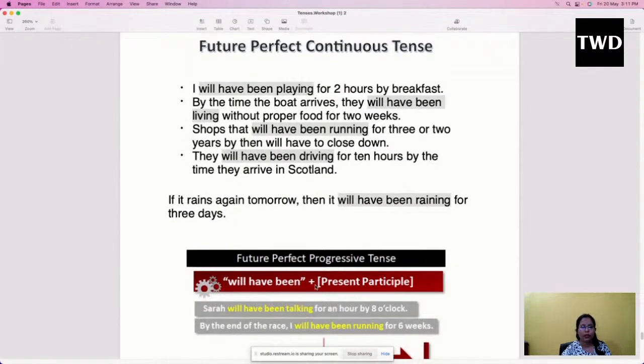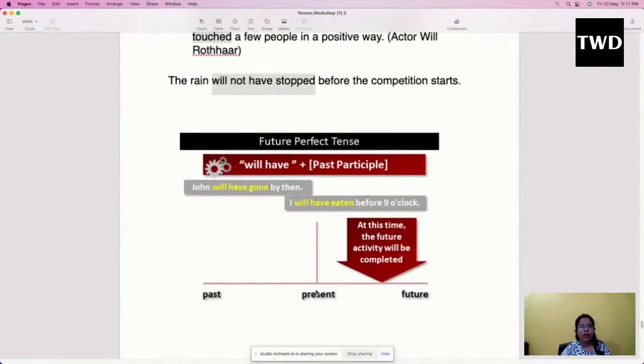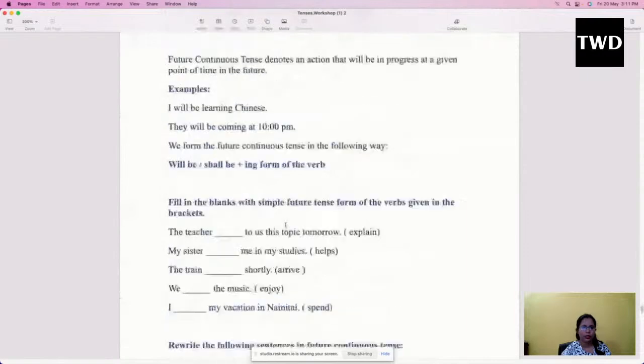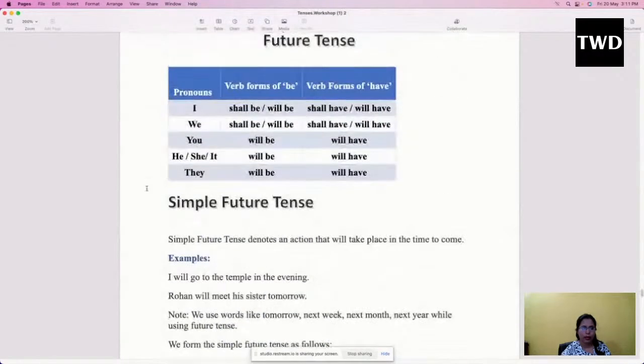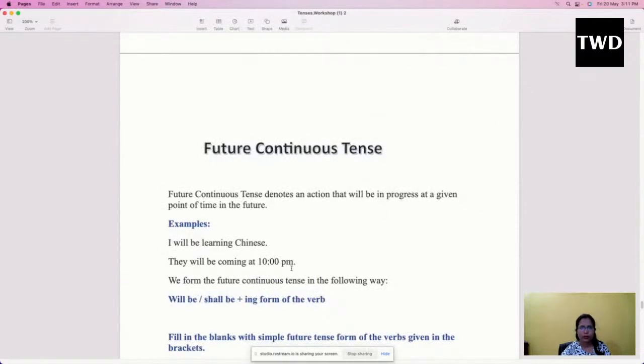Okay, but most of the time, we do not use such kind of sentence on a daily basis. On a daily basis we use only the simple form of future tense or the future continuous tense, right? So if you are looking to speak fluently in English, only these two kinds of tenses are needed for you to understand: simple future tense and future continuous tense, right?